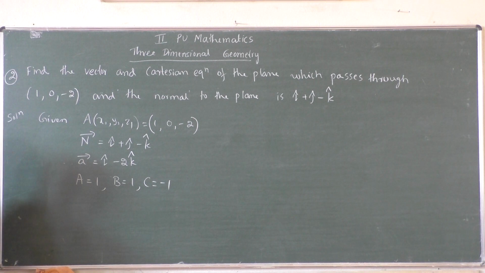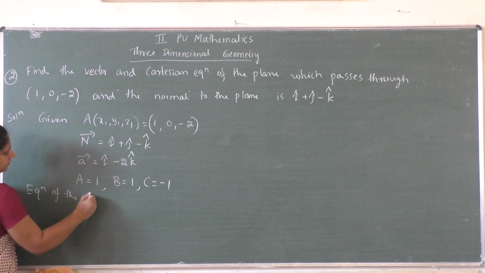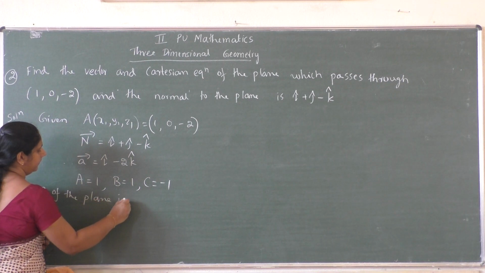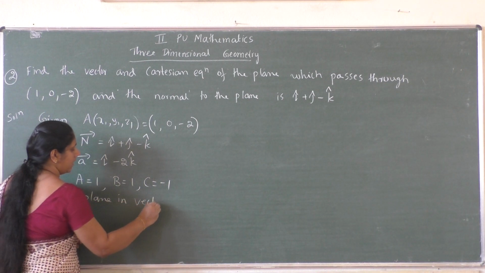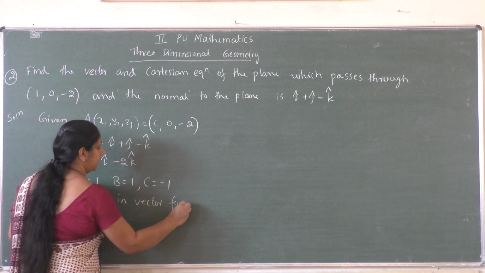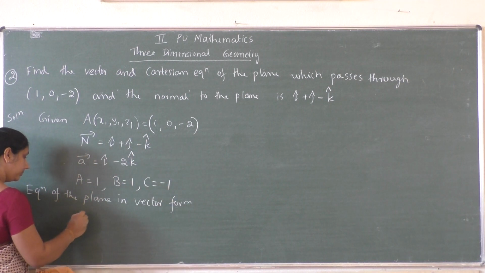Now similar to the last problem, you can write the equation of the plane in vector form. What is the formula?